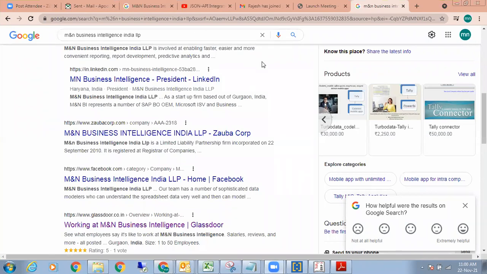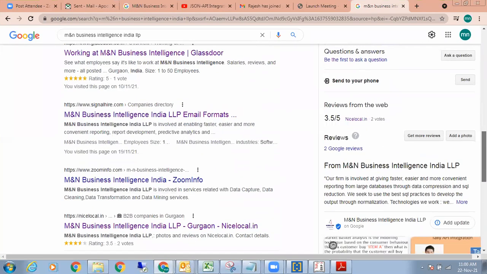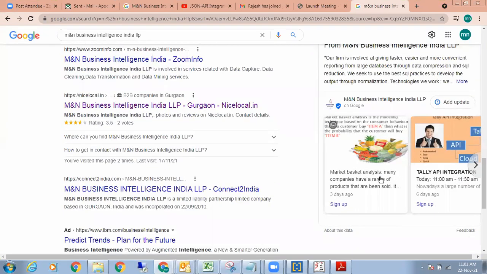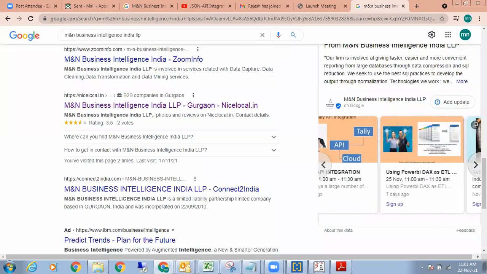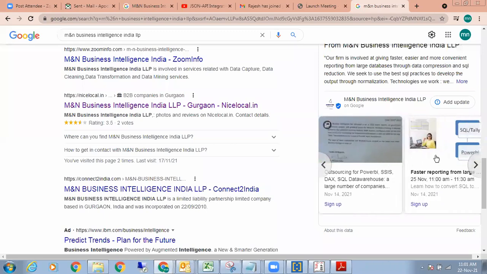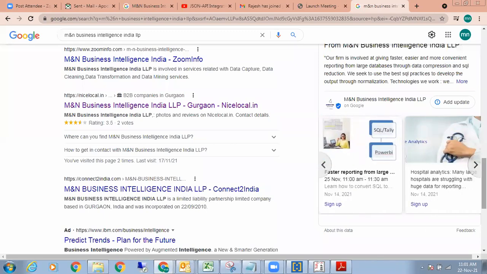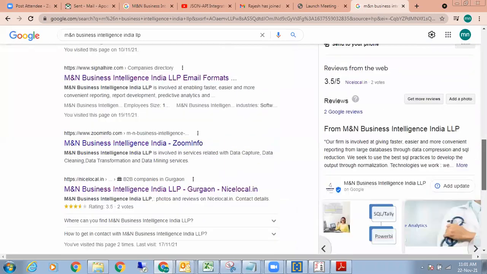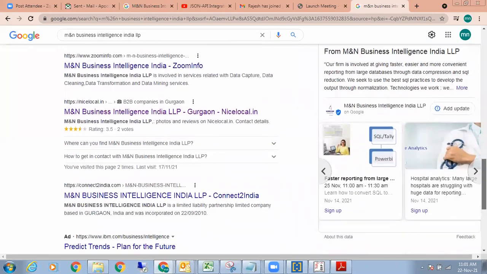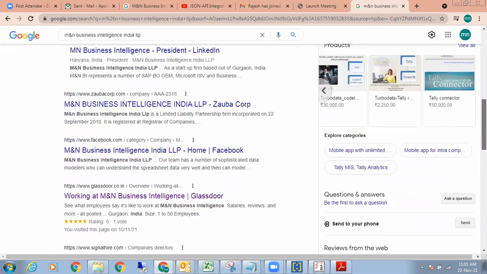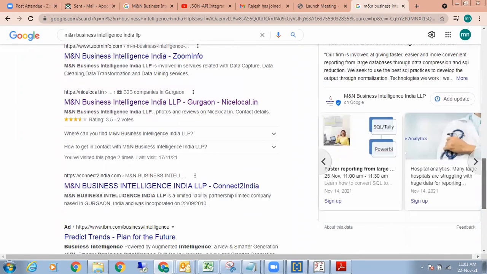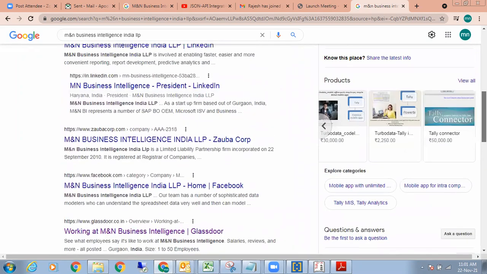That's how it is. So you can see all the products which are there. So we have ODBC extract, we have Tally API integration, and then we have some advanced analytic modules. And these are our references which are going to be part of this. And then you can see various other things. You can see various blogs about our company, about various things.